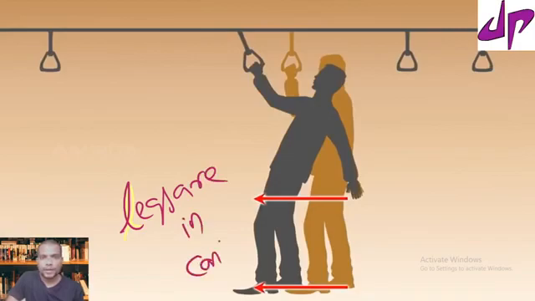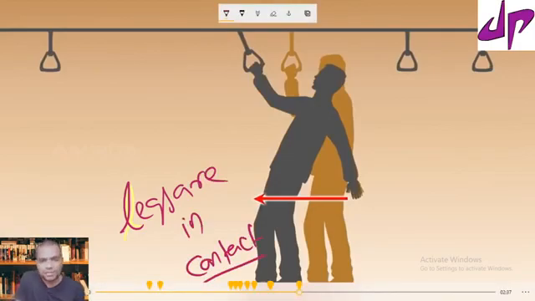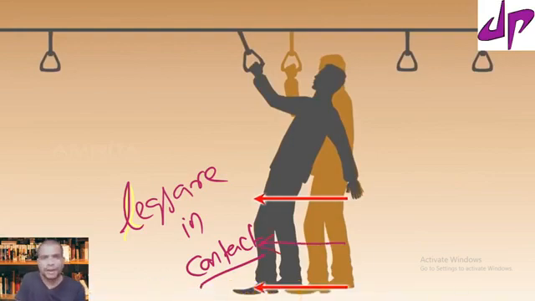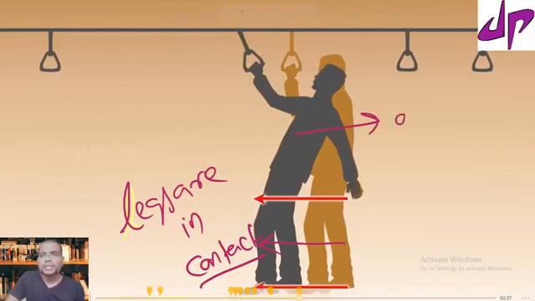Now, when the bus is moving, first the force is applied on our legs. But my upper body is at rest.